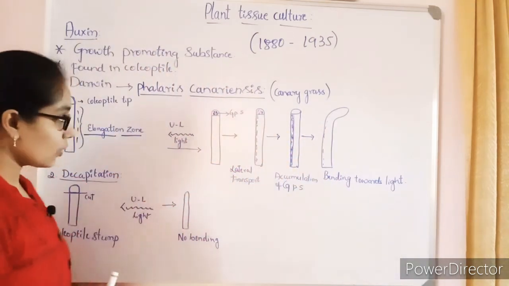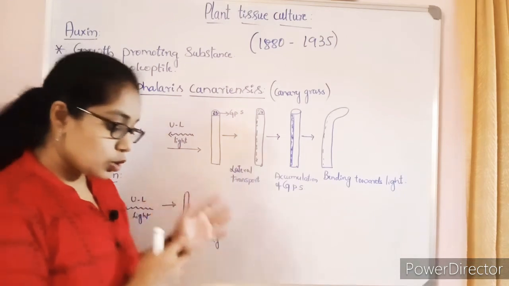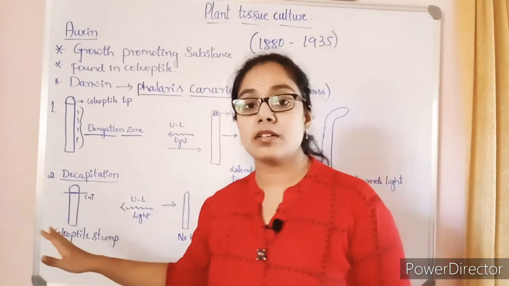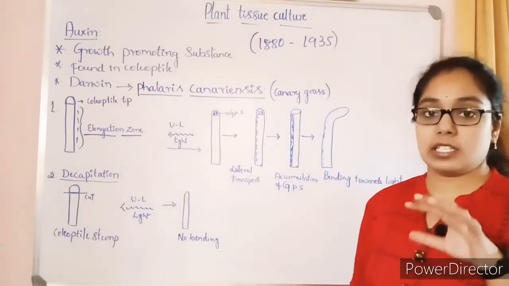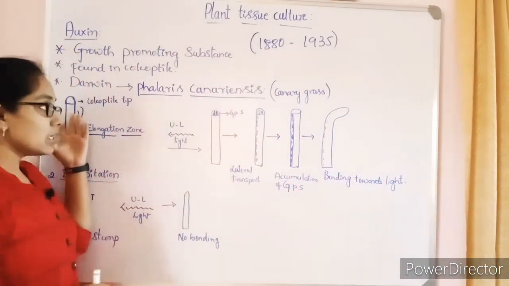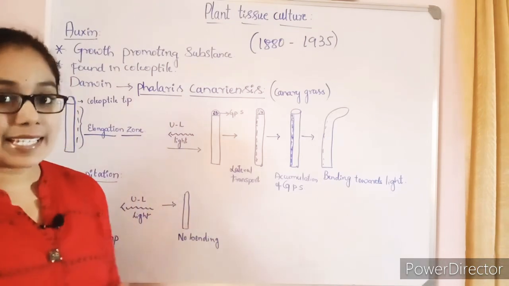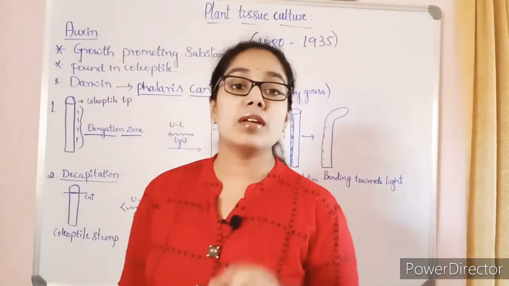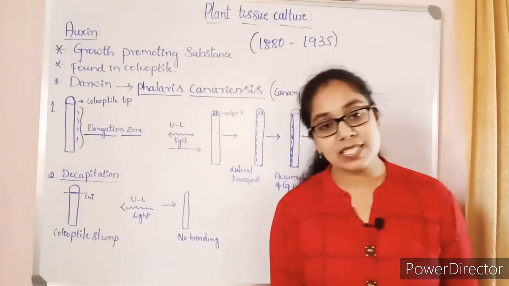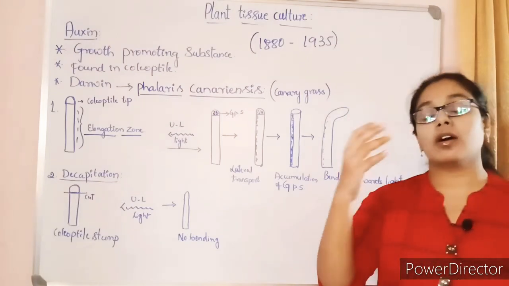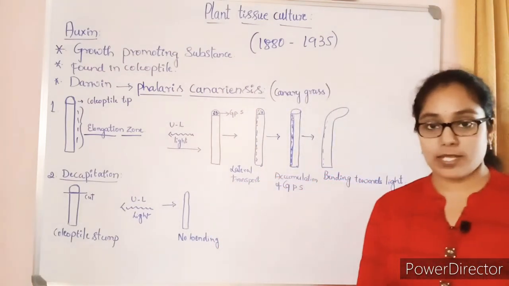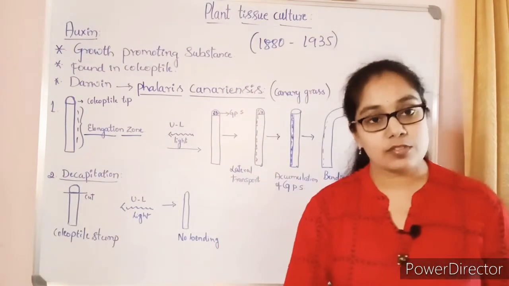Here comes Darwin. Towards the discovery of auxin, the very first scientist who comes here is Darwin. This Darwin is not the one from evolution, he is another person. When Darwin was working on canary grass, the phenomenon of phototropism was already known. Phototropism means the bending or growth of a plant towards the stimulus of light.